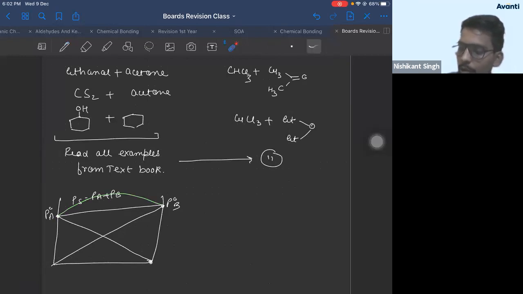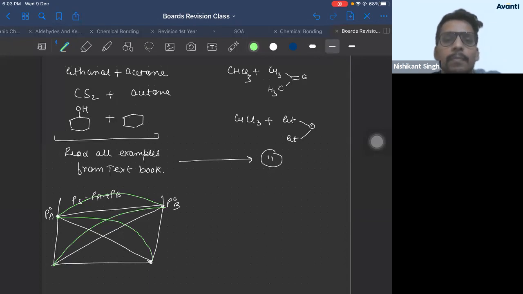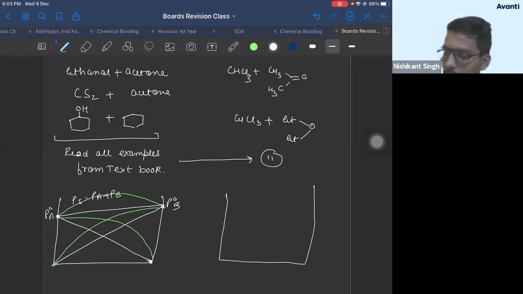See, the pressure of solution has increased from the normal line. Correct? That is the only change. And in negative deviation, pressure will decrease. Whole graph same, no change.